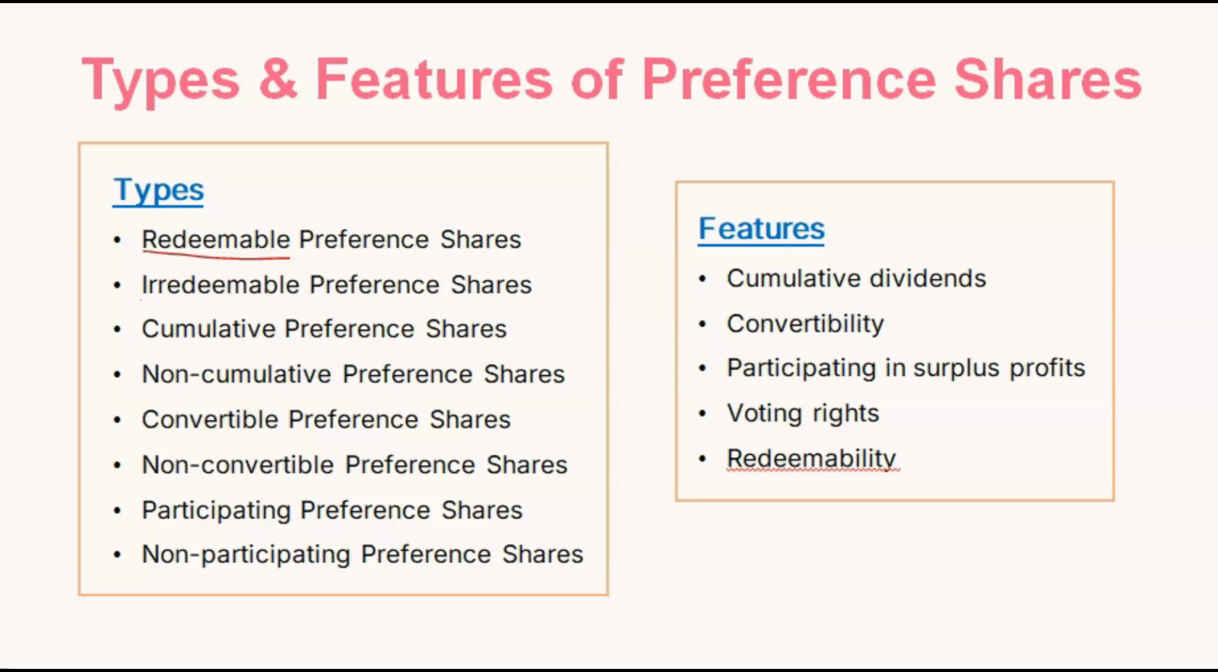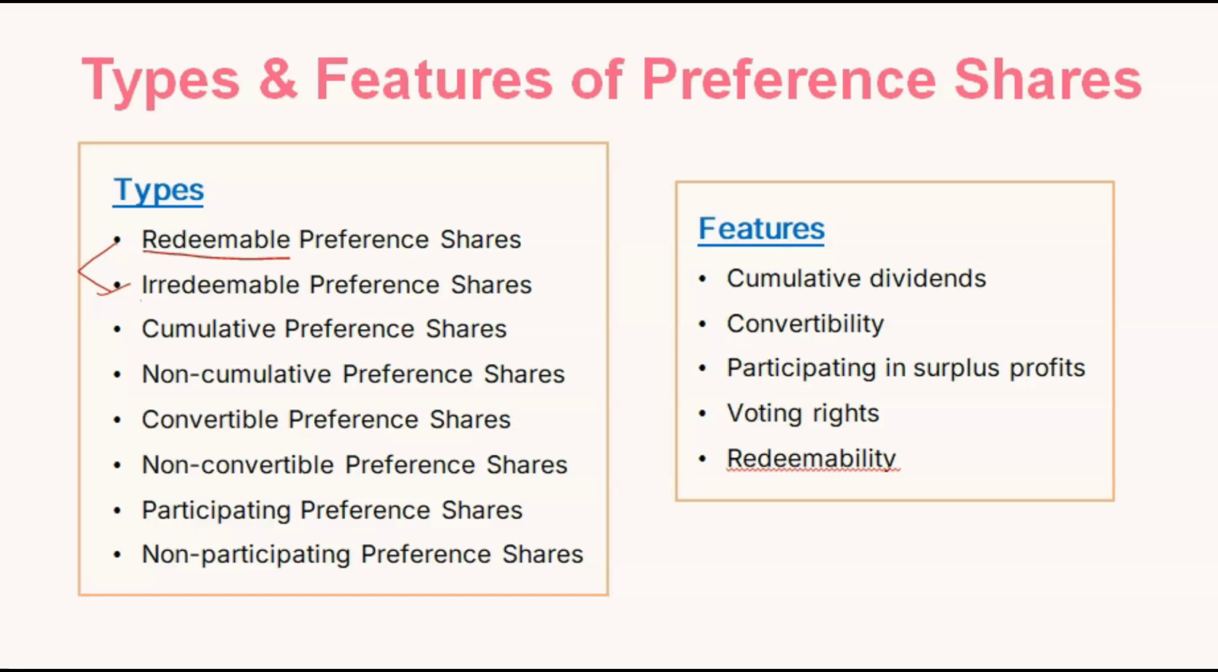But irredeemable preference shares don't have any redemption period. Once the money is invested, they cannot get it back. Normally these types of shares don't prevail. So redeemable and irredeemable we can take together. In redeemable there is a redemption period, so it can be sold or redeemed after a certain time period. But in irredeemable, there is no time period.